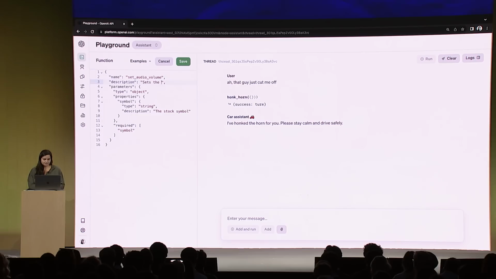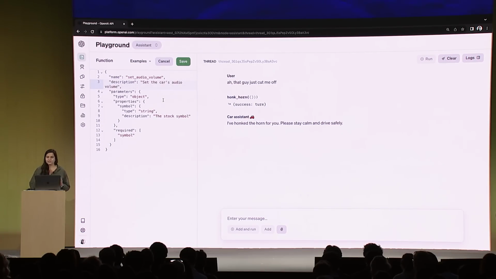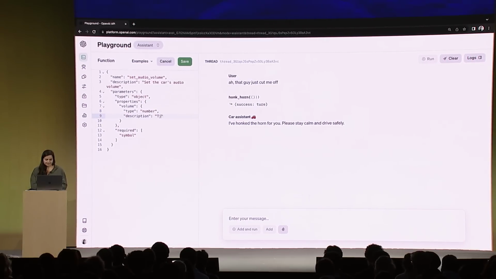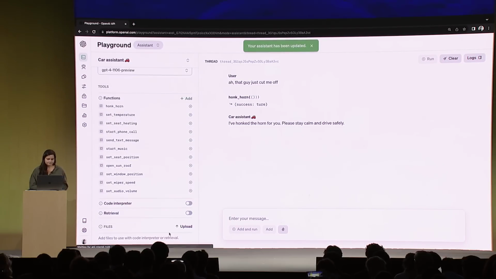So set the car audio volume. Now we need to tell the assistant how to call this function. So we can tell it about the parameters and whether or not they're required. So the main parameter for my function is the volume. And actually, the volume isn't a string, it's a number. And so this is the volume to set, and it's 0 to 100. Finally, we'll tell the assistant that this is required when you're calling this function. Great, this function looks good, so let's save it. And now I can save my assistant. You can see here the new set audio volume function is listed on the left.